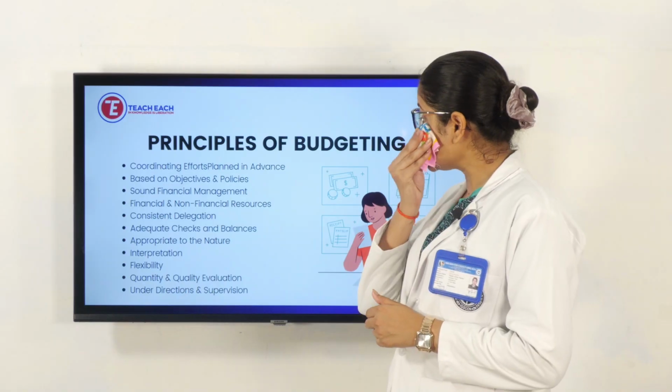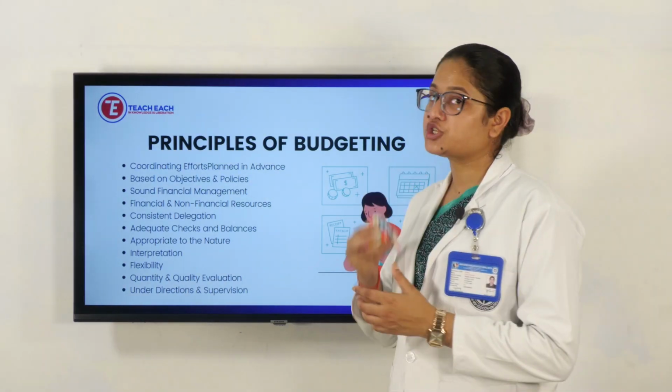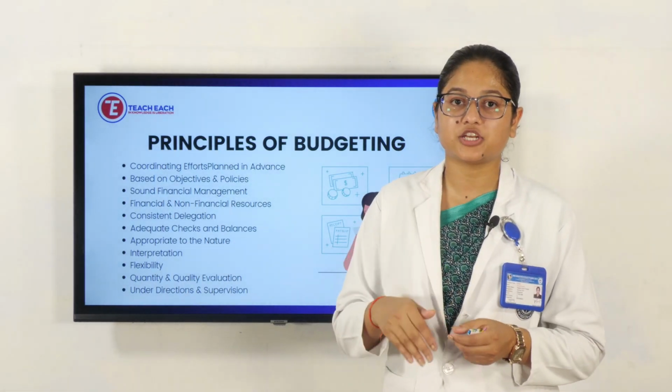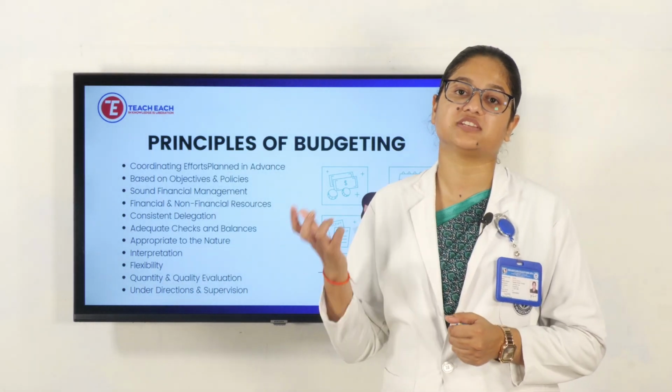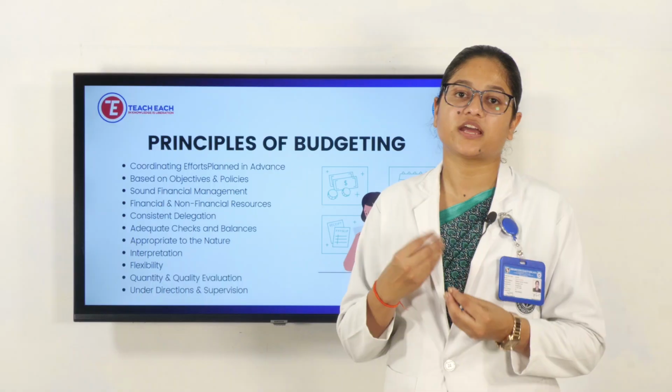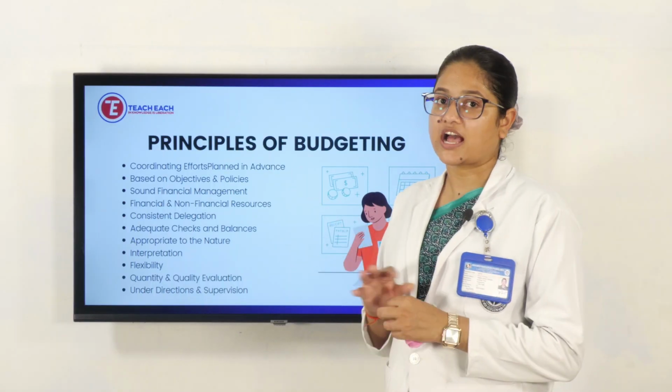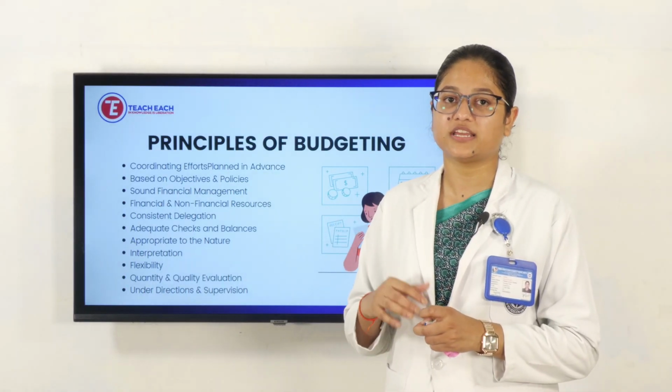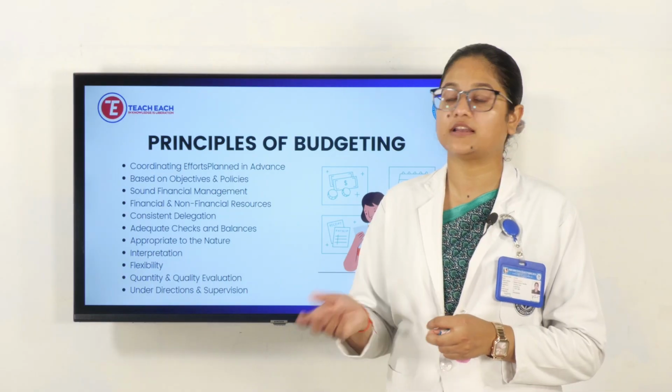Next, sound financial management. It means it should be applicable, it should have a rationale, it should be scientific and proven. We should not keep anything up to chance, but everything has to be clear before we set the final thing.